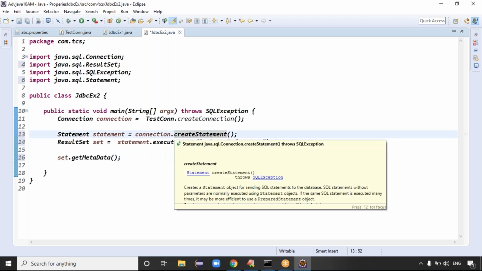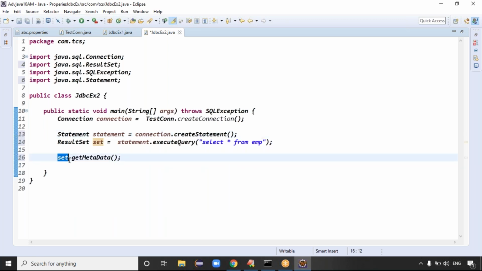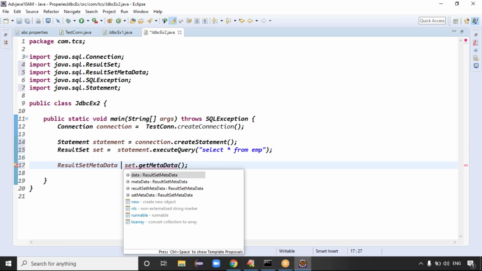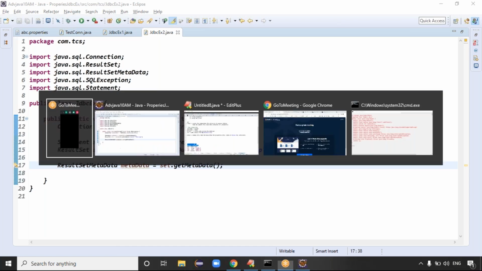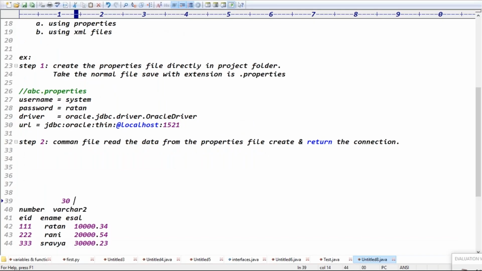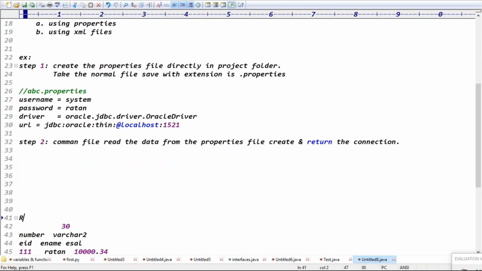Select star from EMP means all the data is stored in which object? The result set object, right? ResultSet.getMetaData returns the ResultSetMetaData object, guys. The result set object will store which data? Table data, right? Yes. Exactly.